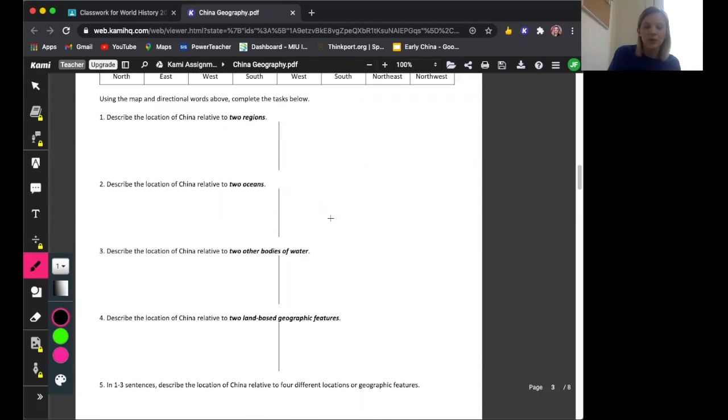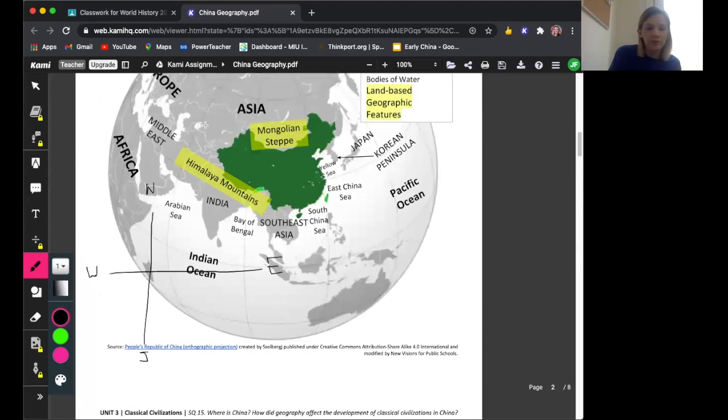And then two land based geographic features. Just like the oceans, you only have two to choose from. Land based geographic features are highlighted in yellow, and those are the Mongolian steppe and the Himalaya mountains. So, again, tell me in relationship to China, are they north, south, east, or west?